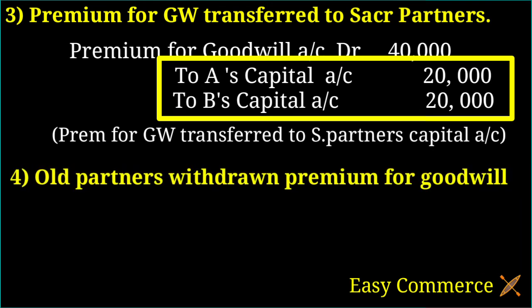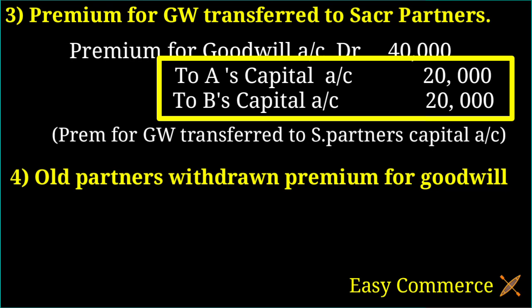Withdrawn premium means withdrawing the compensation amount. That means cash is being withdrawn. When cash is withdrawn, the cash will decrease. When an asset decreases, we should credit, right? That we know.